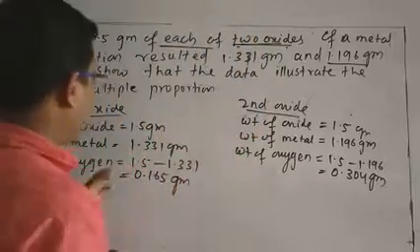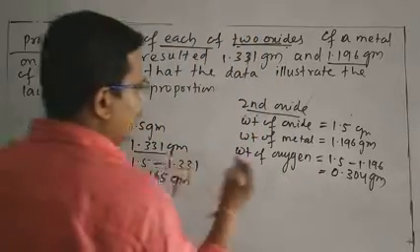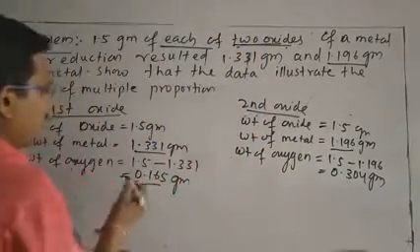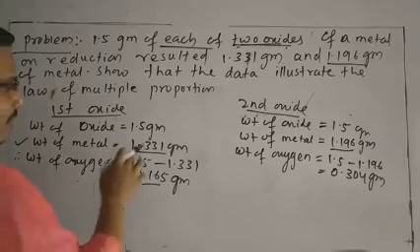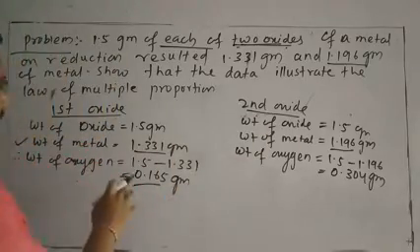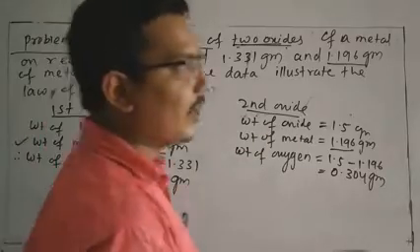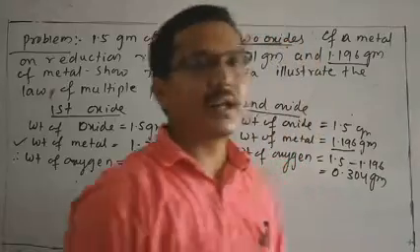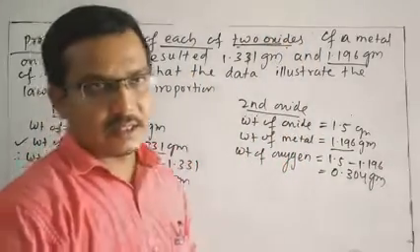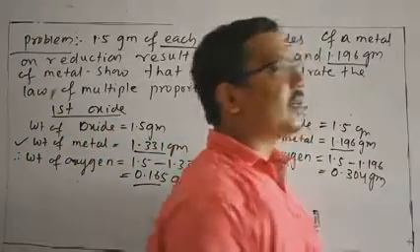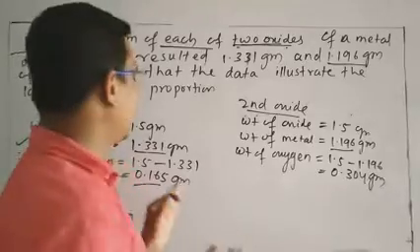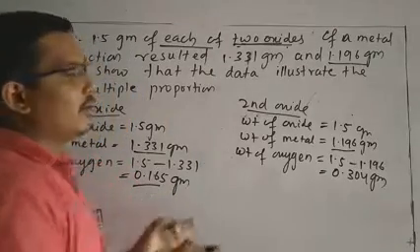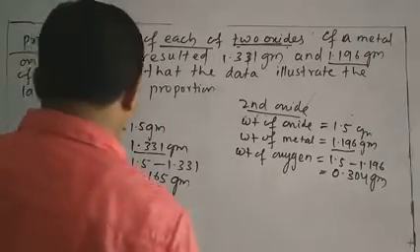If you look at the data, none are equal to each other. Metal has different weights, and oxygen also has different weights. Neither element has a fixed mass. So our aim is to take a fixed mass, either of metal or of oxygen.